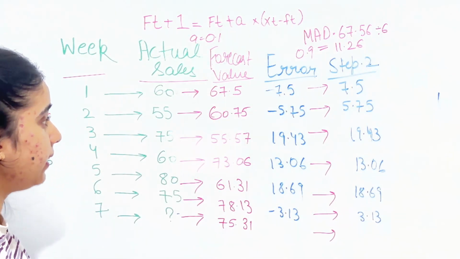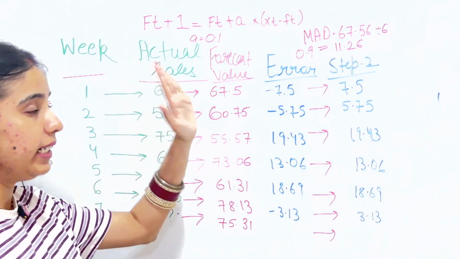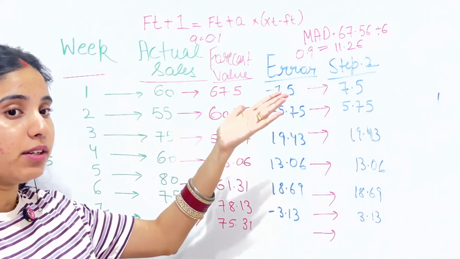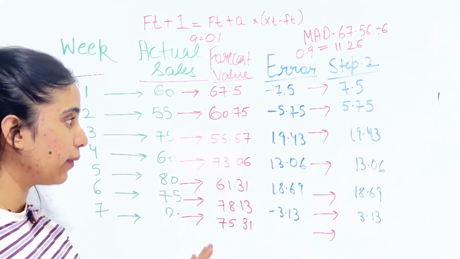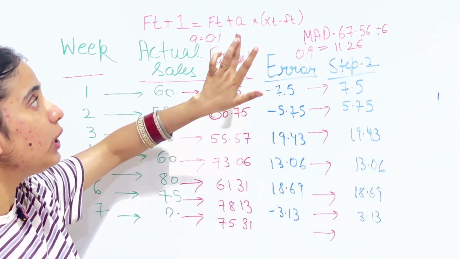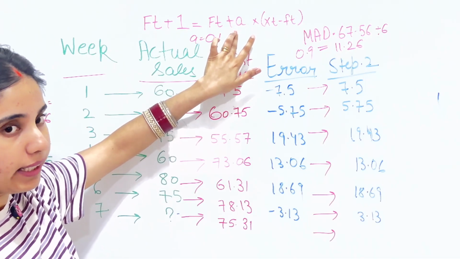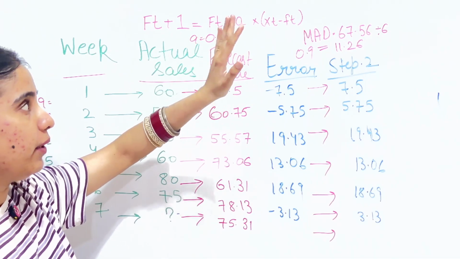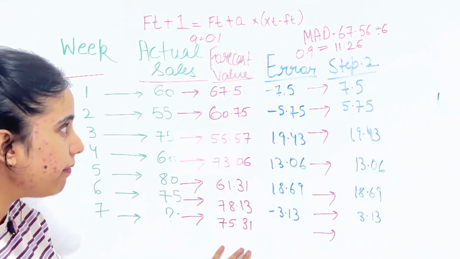I calculated the values using alpha 0.9. You need to follow the same method as with 0.1. You just need to change the alpha value in the formula, putting 0.9 in place of 0.1, and then you will get the same figures.